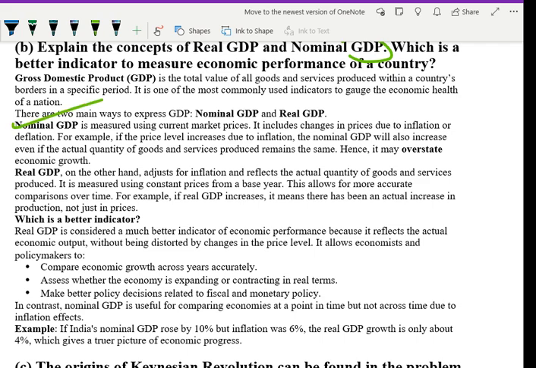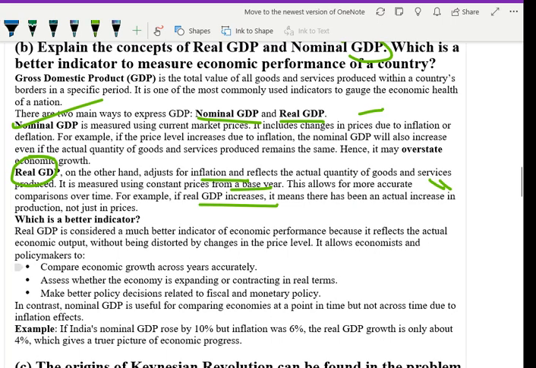Now there are two main ways to express this: nominal GDP and real GDP. What are they? Nominal GDP is measured using current market prices, so it includes changes in price due to inflation or deflation. For example, if the price level increases due to inflation, the nominal GDP will also increase, even if the actual quantity of goods and services produced remains the same. On the other hand, what does real GDP mean? It adjusts for inflation. It is measured using constant prices from a base year, and this allows for more accurate comparison over time. If real GDP increases, it means there is an actual increase.